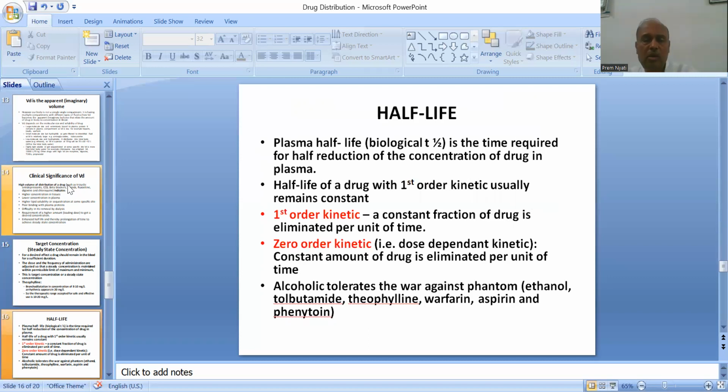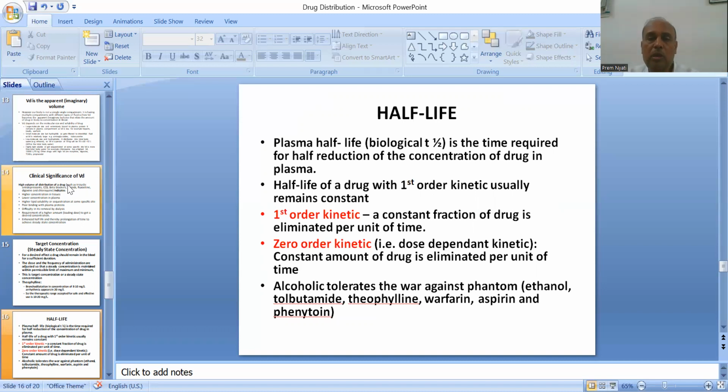Now also have an idea regarding half-life. The plasma half-life, also known as biological half-life, is the time required for half reduction of the concentration of the drug in plasma. Half-life of a drug with first-order kinetics usually remains constant.